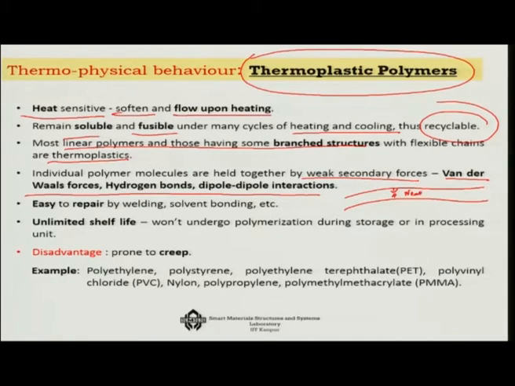That is why mechanically they are also weaker, particularly in the transverse direction. They are easy to repair by welding, solvent bonding, etc. if there is a crack, because they are formable. So, you can apply a little bit of heat and then repair it. And also, very interestingly, they have unlimited shelf life.